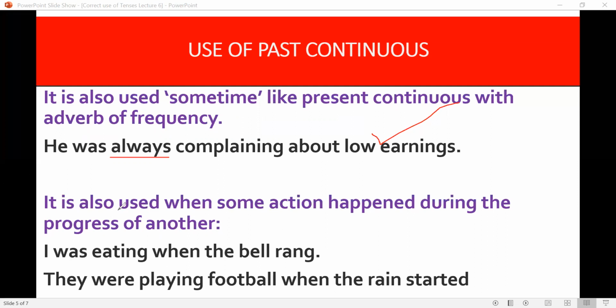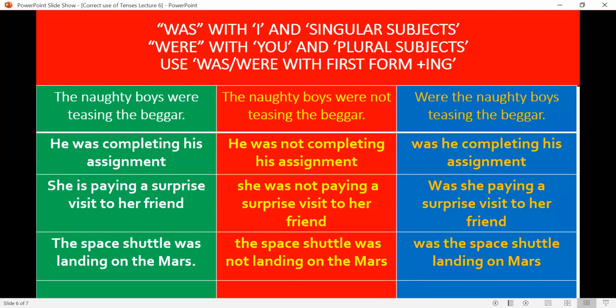Another use of past continuous is that it is also used when some action happened during the progress of another. I was eating when the bell rang. I was doing this thing, but this happened. They were playing football when the rain started. So, when some action is in progress, another action happened. It is also a use of past continuous tense.